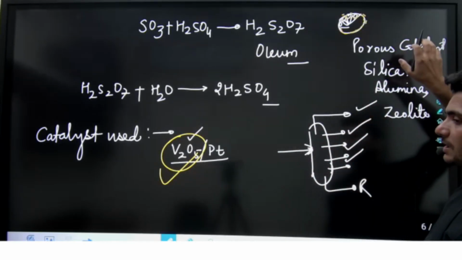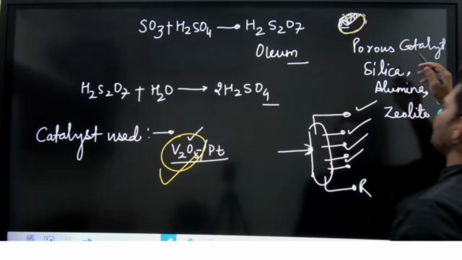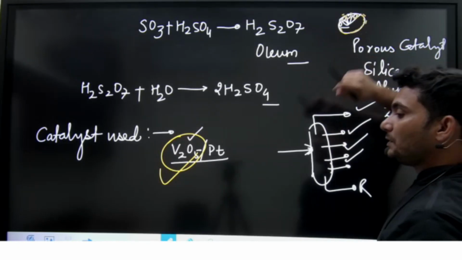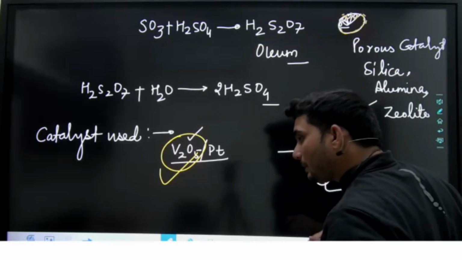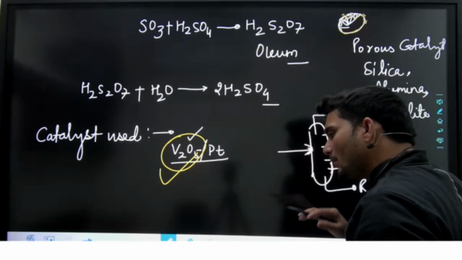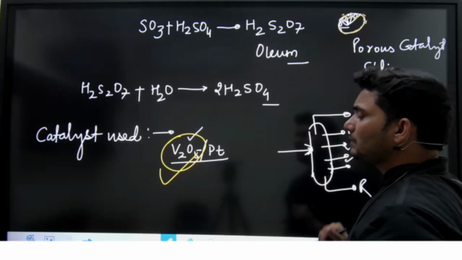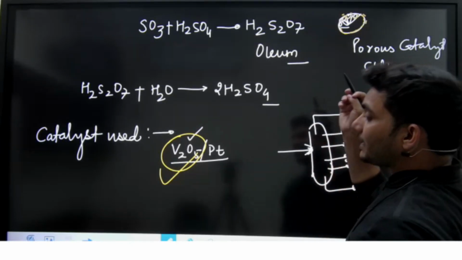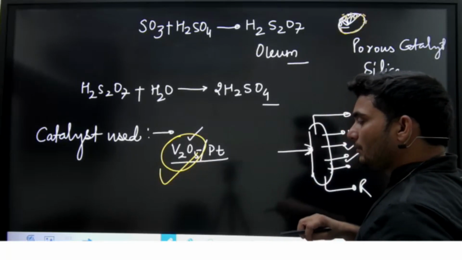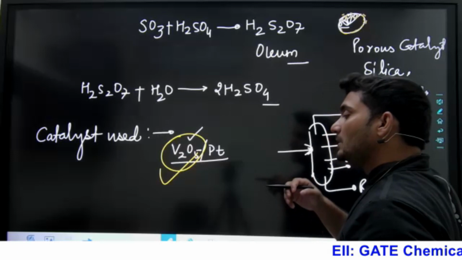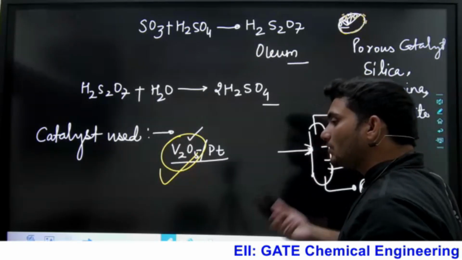So there is the porous catalyst, which will be of silica gel, alumina or zeolite. After that we will disperse the V2O5 in powdered form. If we want its activity to be very high, we can add active agents, some metals in powder form, and they will increase the activity of the V2O5.